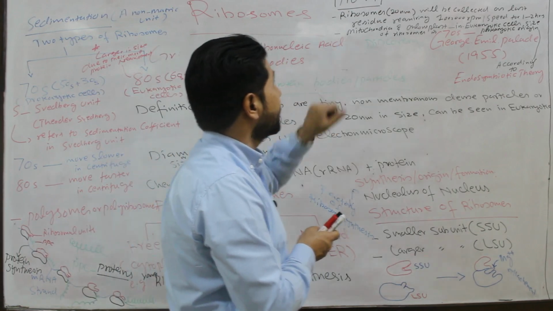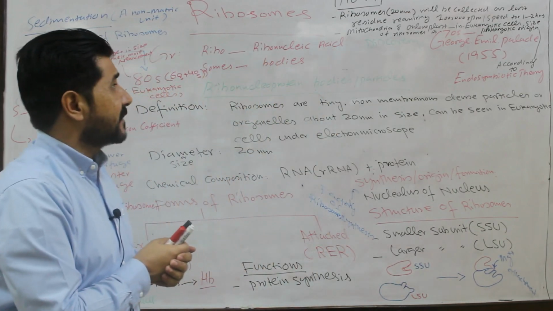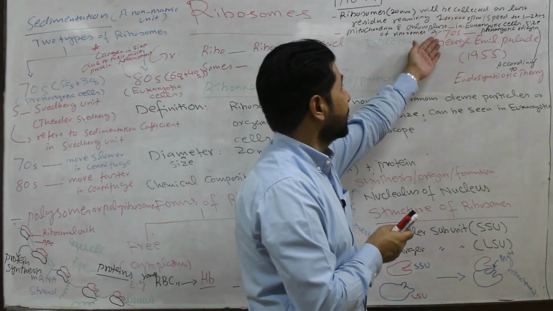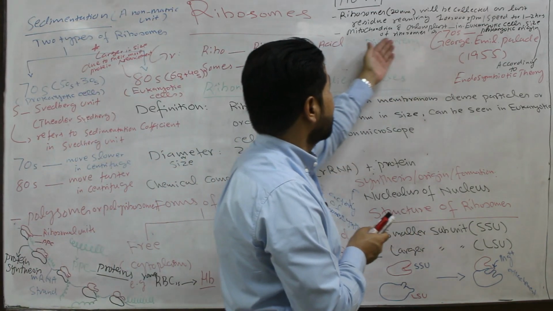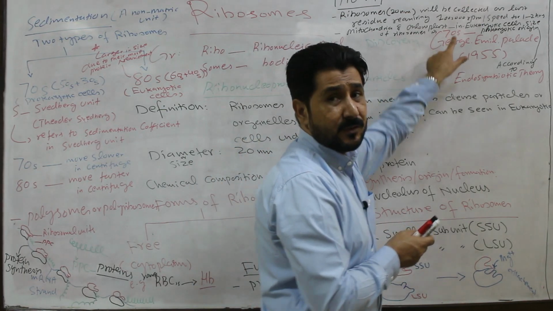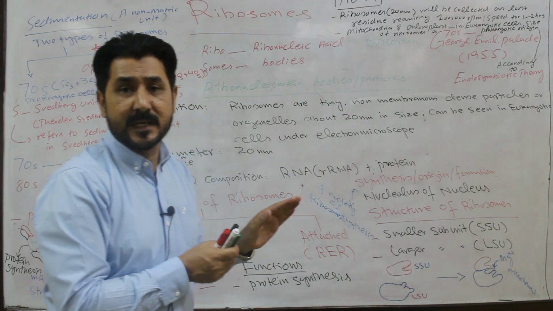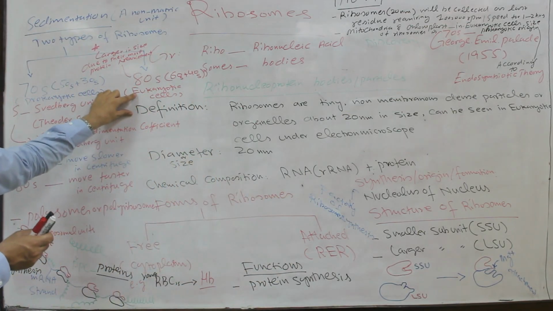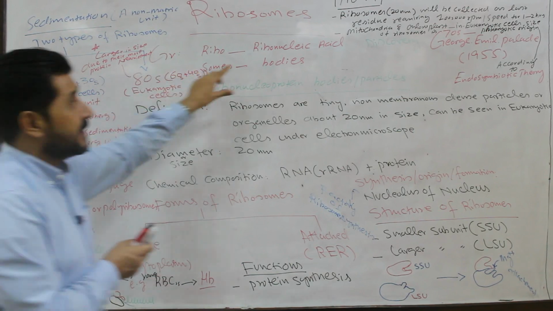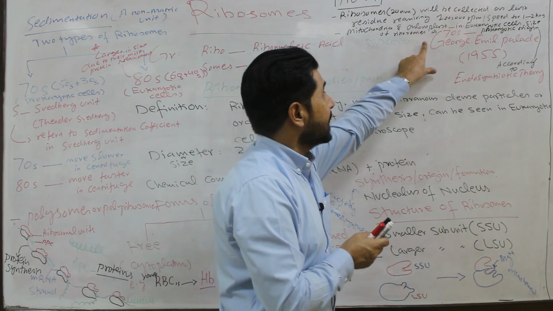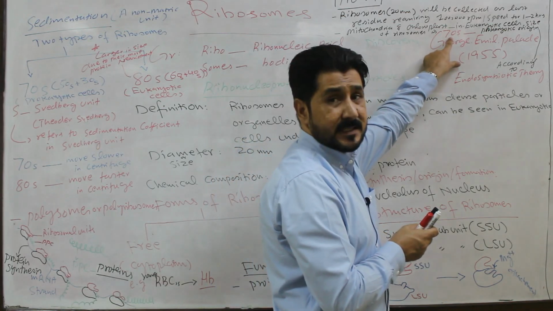Another important aspect is that the ribosome present in the mitochondria and chloroplast of the eukaryotic cell is 70S in size. Although they are present in the eukaryotic cell, where the size of ribosome is 80S, the ribosome in the mitochondria and chloroplast is 70S.